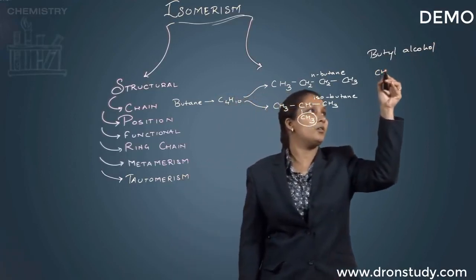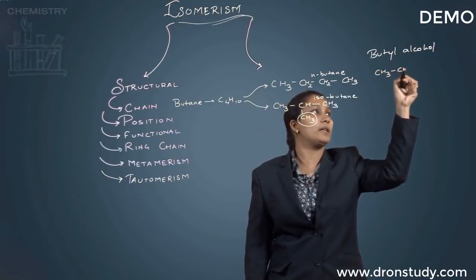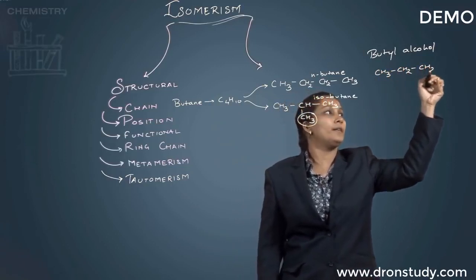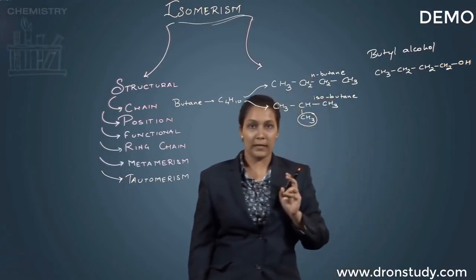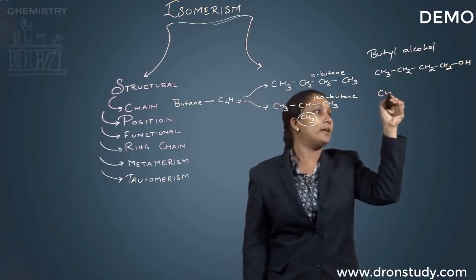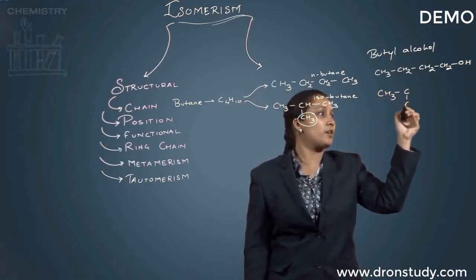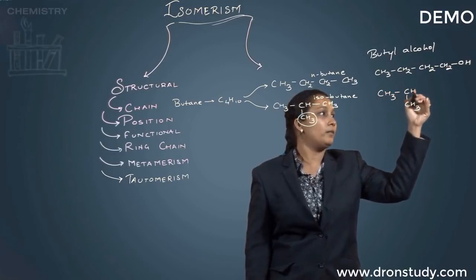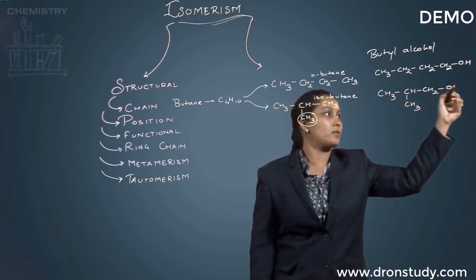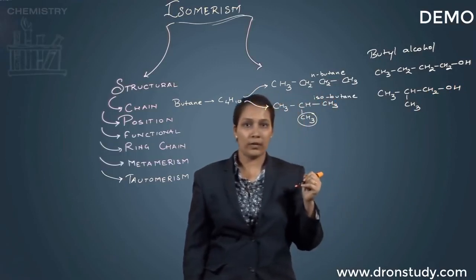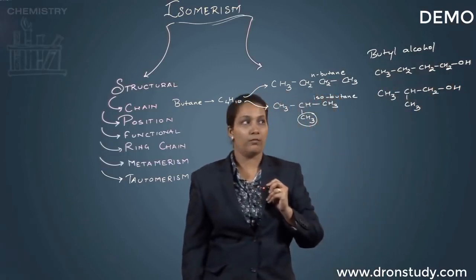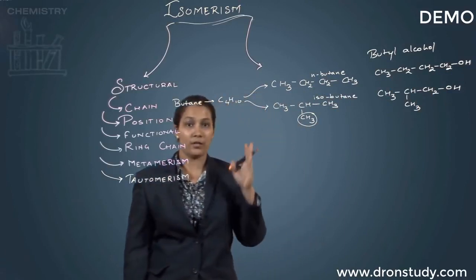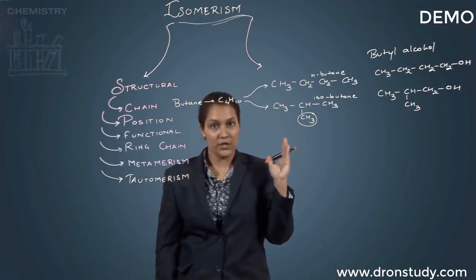So the structure will be something like this, wherein your OH group would be attached on the very first carbon atom in this case, and in the other case, the structure would be like this. Okay? So the chain differs in both the cases. Fine? Now, this was the molecular example for chain isomerism.